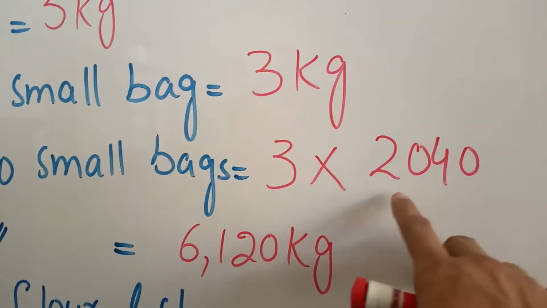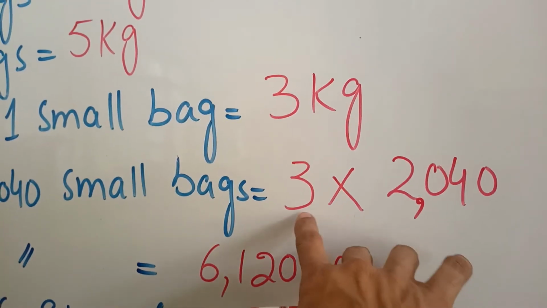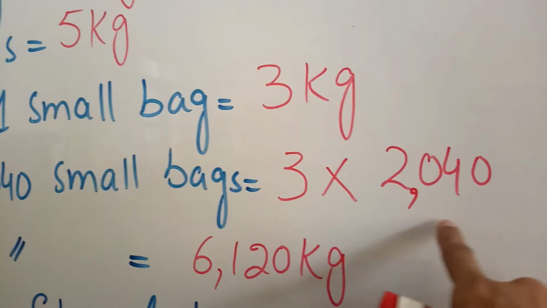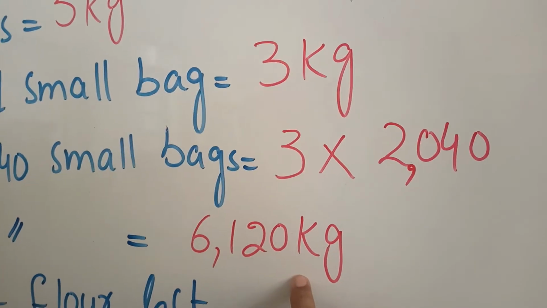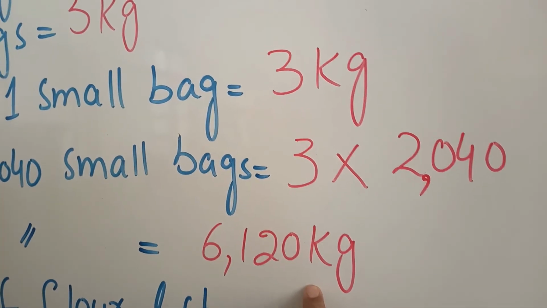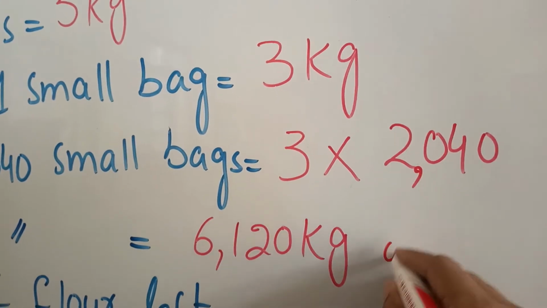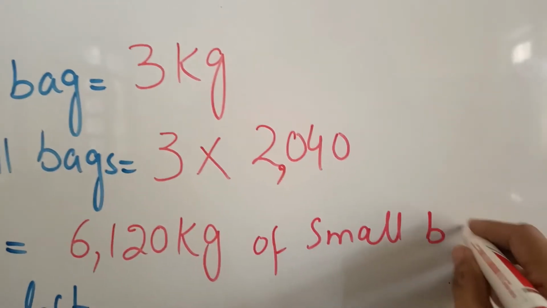The number of small bags is 2040, and the weight of one bag is 3 kg, and we multiply both of these to find out the total weight of only small bags.